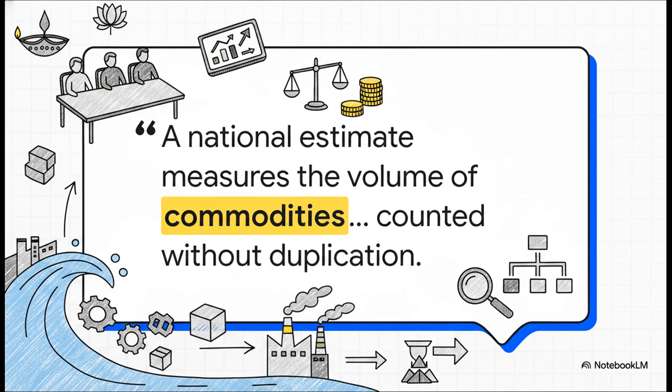They defined a national estimate as measuring the volume of commodities and services turned out during a given period, counted absolutely without duplication. They took this chaotic ocean of billions of daily transactions and turned it into a rock-solid, measurable indicator of our economic welfare.